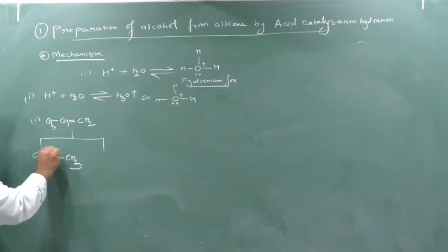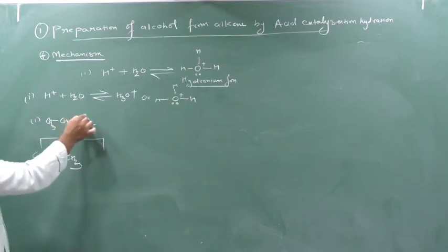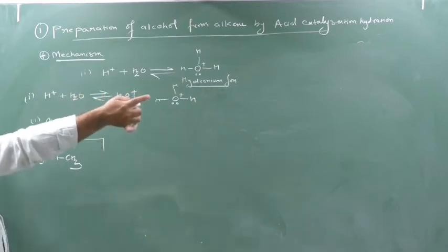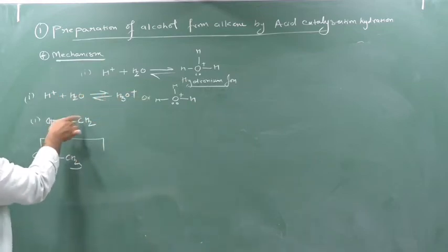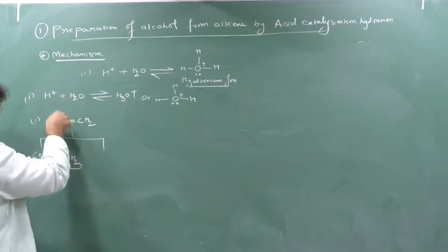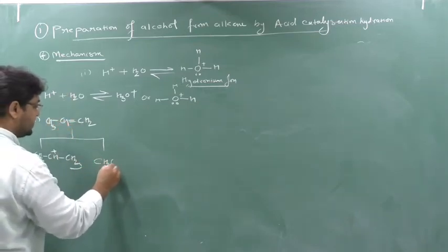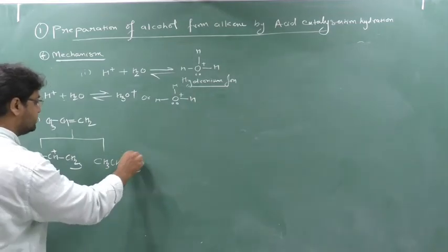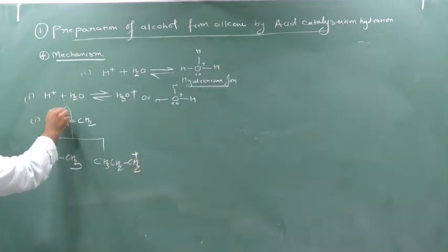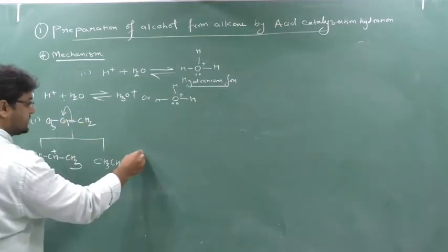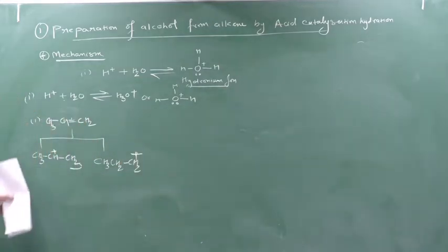One who gives the electron gets positive charge. Or if this bond breaks into this, it will generate CH3, CH2, and CH2 plus, because this bond is breaking into this, so this is giving the electron, no? So it will create plus charge here. There are two possibilities, either this or this.